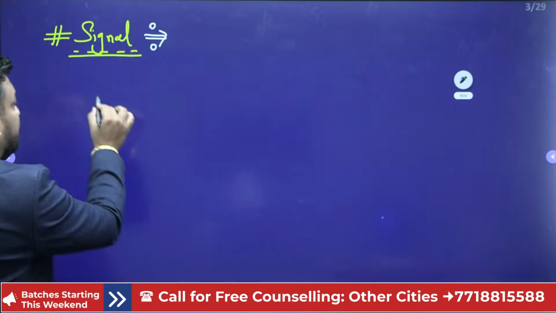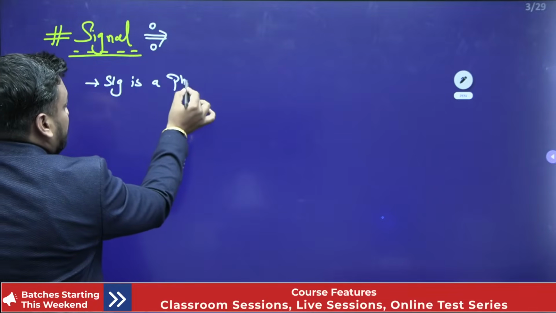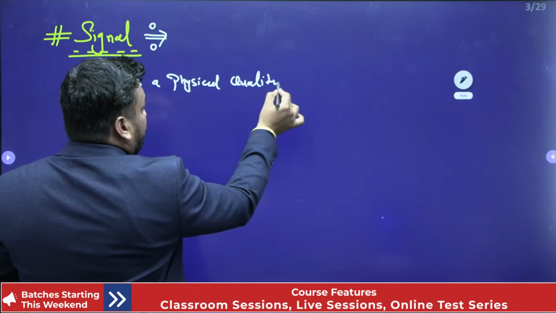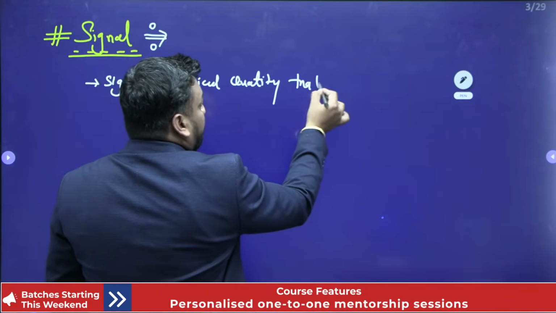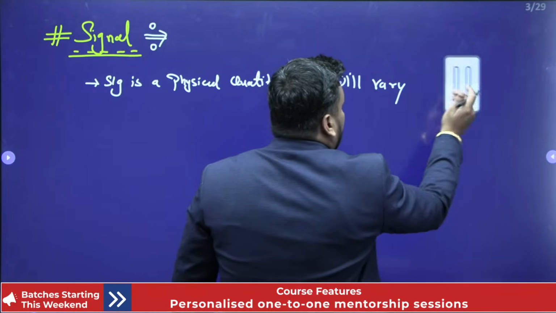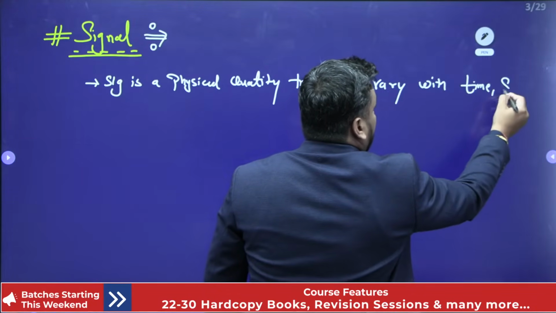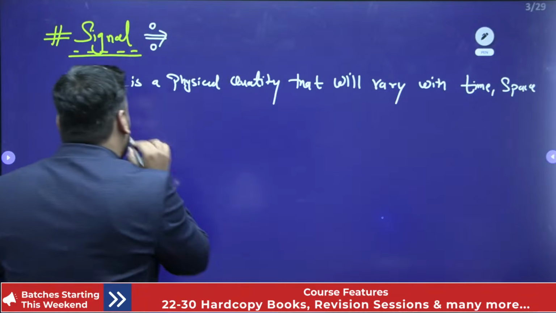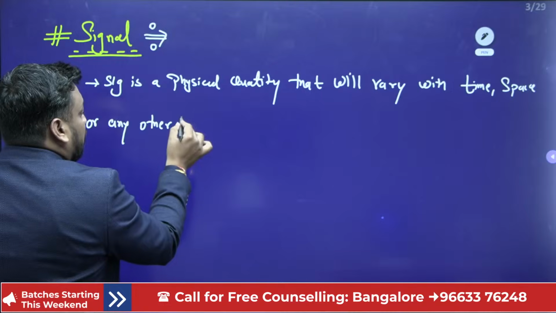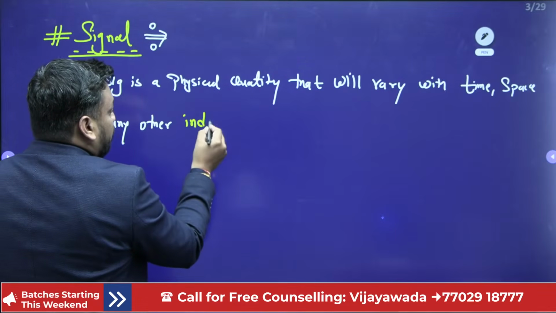A signal is a physical quantity that will vary with time, space or any other independent variable.